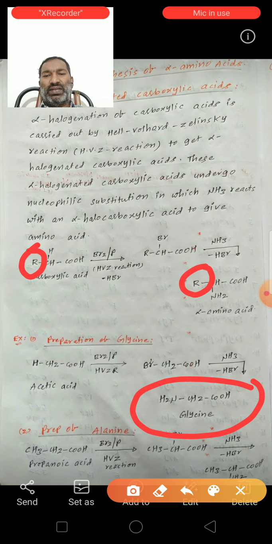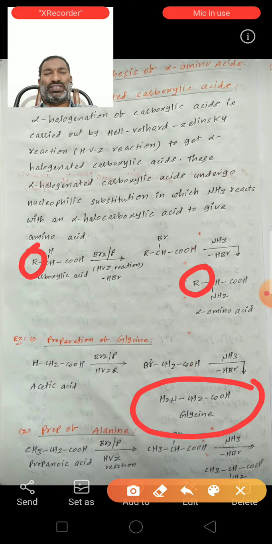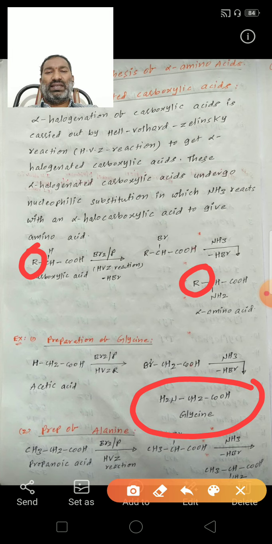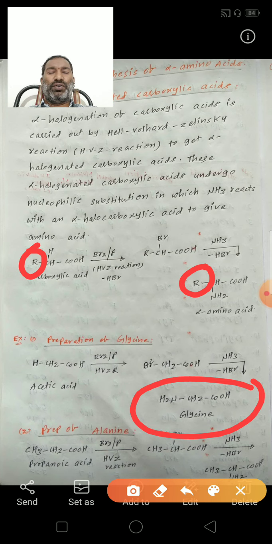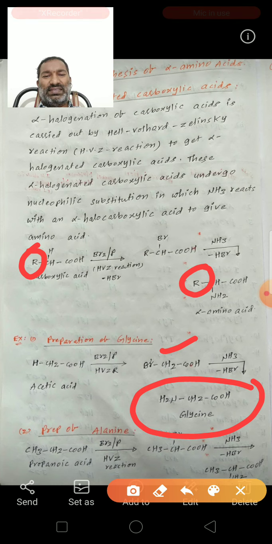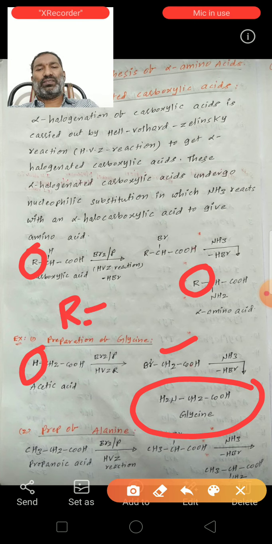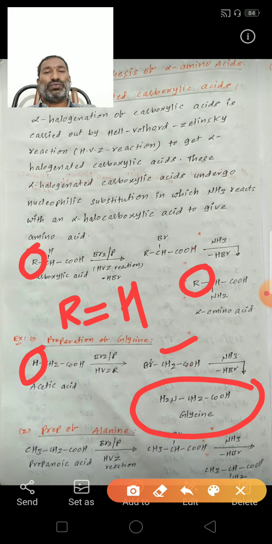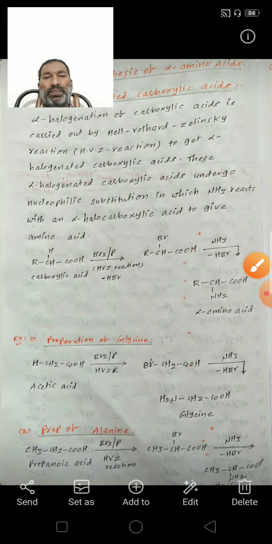For this we can take acetic acid, CH3COOH, which undergoes the HVZ reaction to form alpha bromoacetic acid. See, this is the alpha bromoacetic acid. This alpha bromoacetic acid reacts with ammonia to form glycine. For glycine, R is equal to H. This is the glycine.